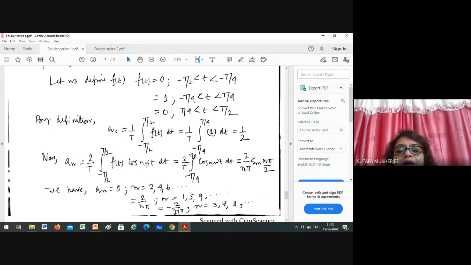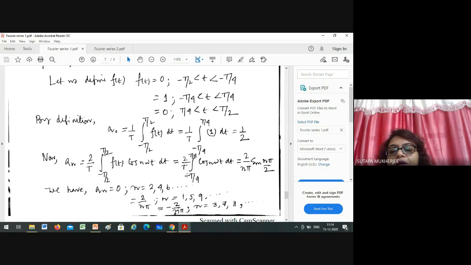Do you remember? So f(t) equals 1 between the limits minus T by 4 to T by 4. So 1 into cos n omega t, and do the integration, 1 by n omega into sin.